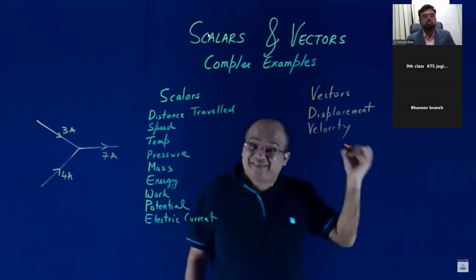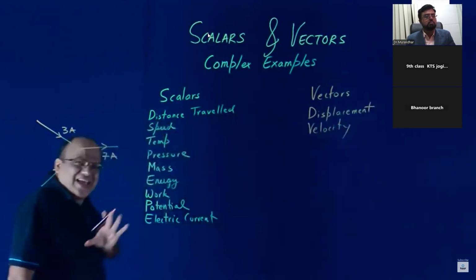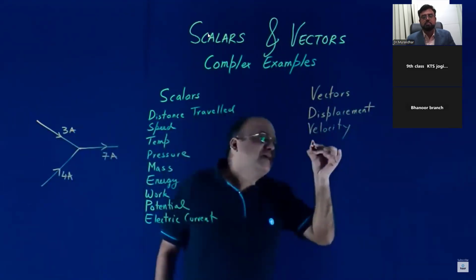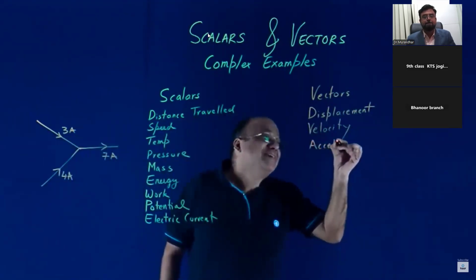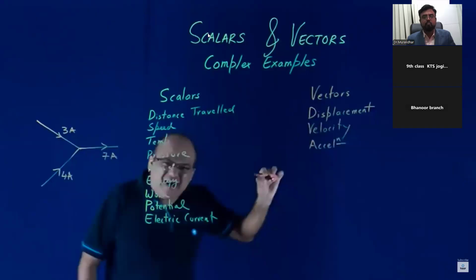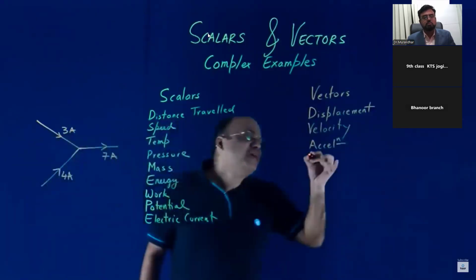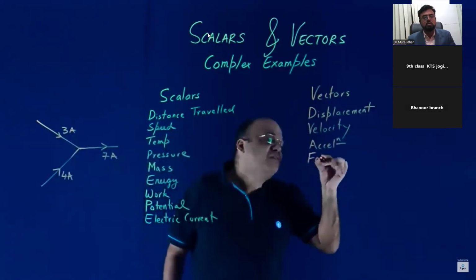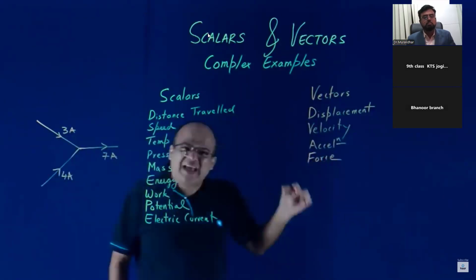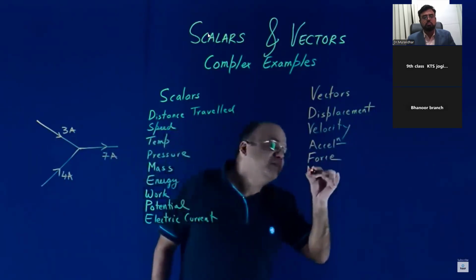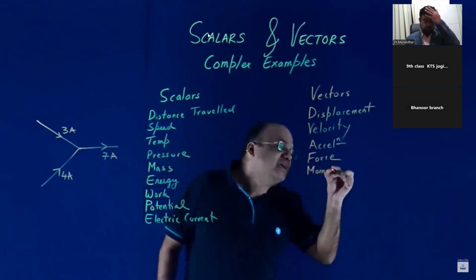Velocity is also a vector. Rate of change of velocity is acceleration. Acceleration is a vector. Mass into acceleration is force. F equal to ma, Newton's second law. Force is a vector. Mass into velocity is momentum. Momentum is a vector.